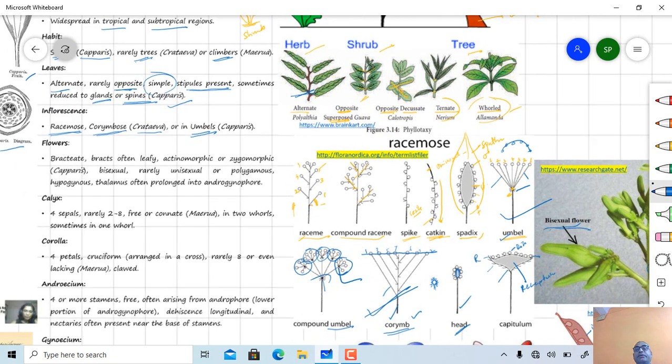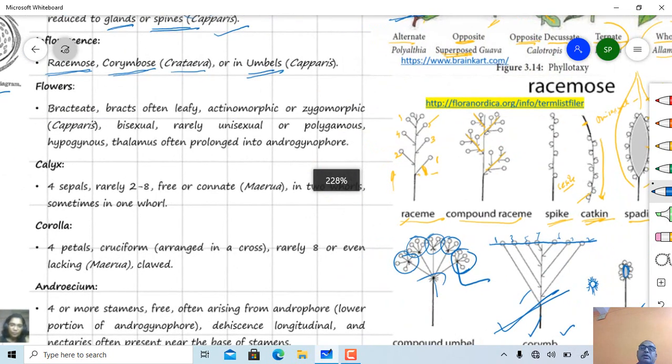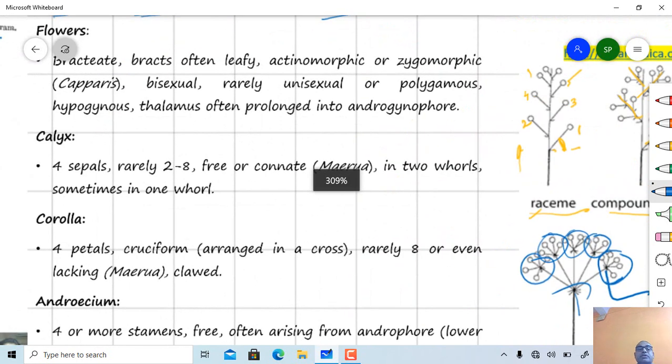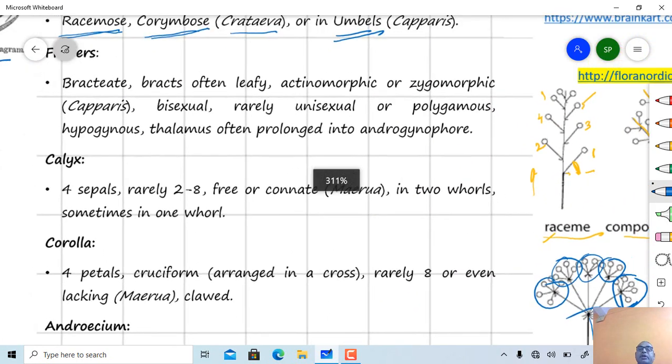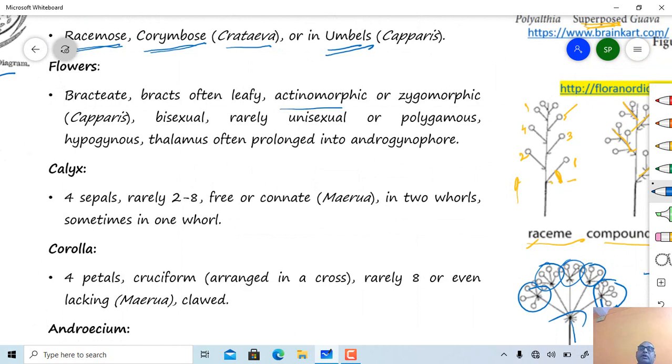Bracts are often leafy. Flower may be actinomorphic or zygomorphic. Actinomorphic means regular flower, where the flower can be divided into two halves. In case of zygomorphic, only a single vertical plane is available.